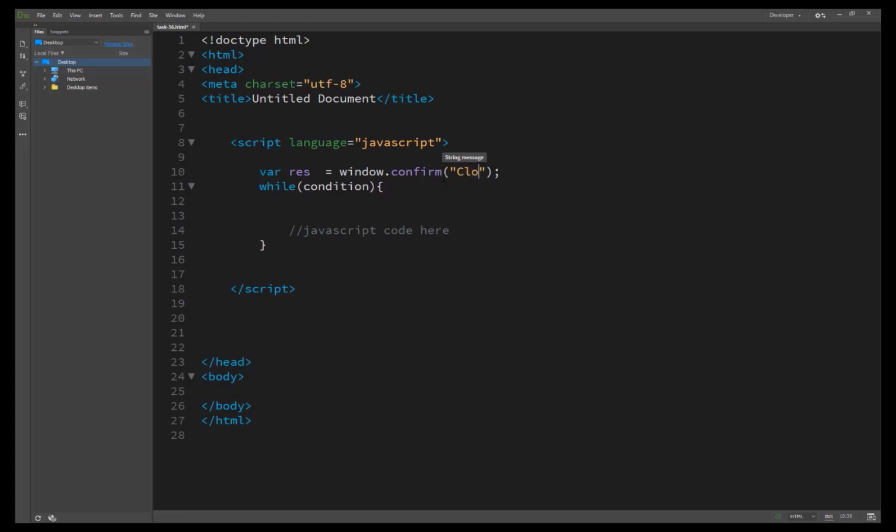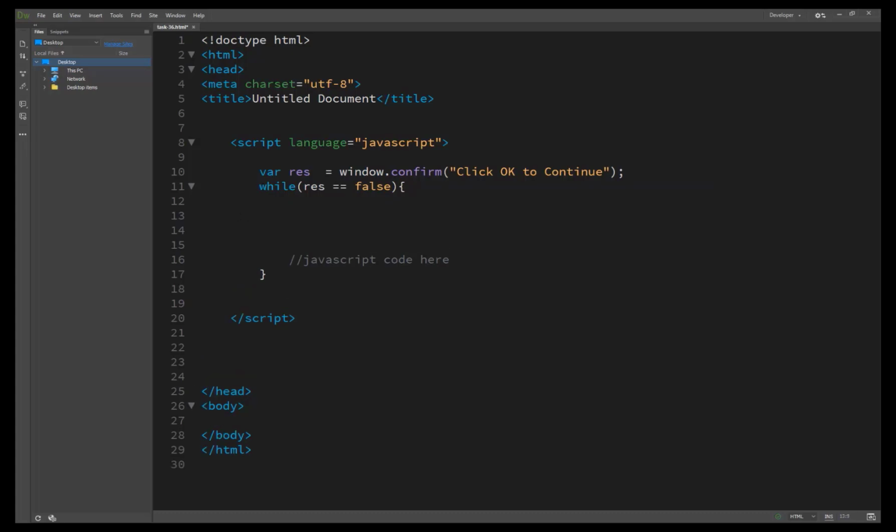So we are creating here, "Click OK to continue", and the same line we have just copied, and here we pass our condition. In the previous lecture we passed a condition inside the if statement, so the same thing we pass here: result is equal to false. Until the result becomes true, our loop runs continuously, and when the condition is finally true, our loop is terminated.